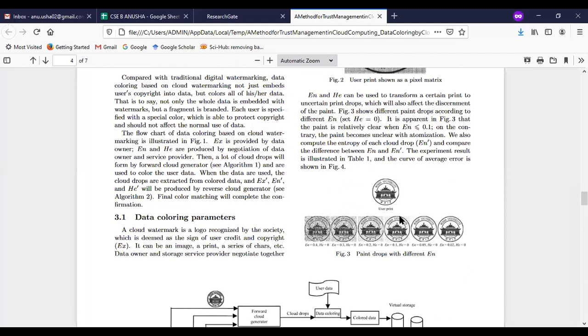Whenever we are dropping this, it becomes some unclear representations here. Unclear representations means how we will say here is,